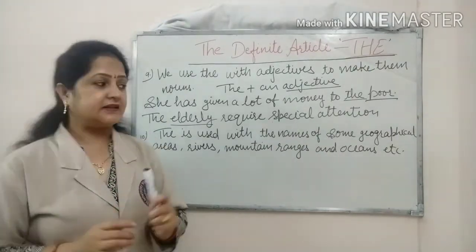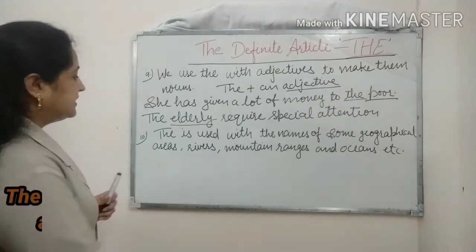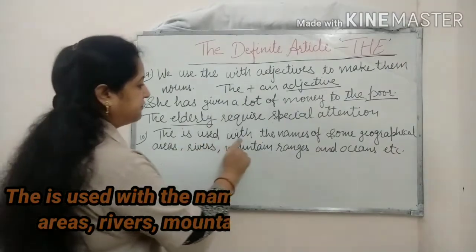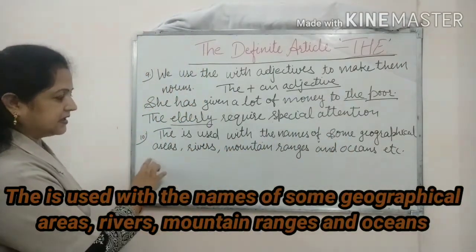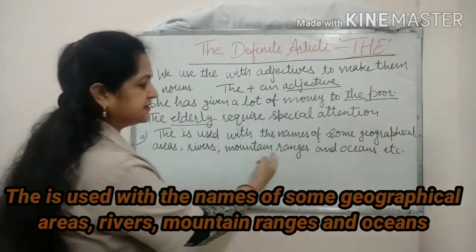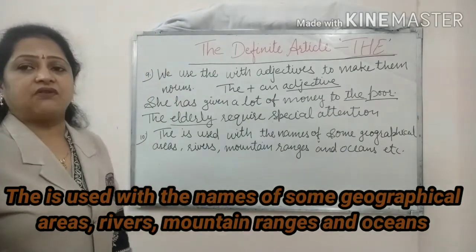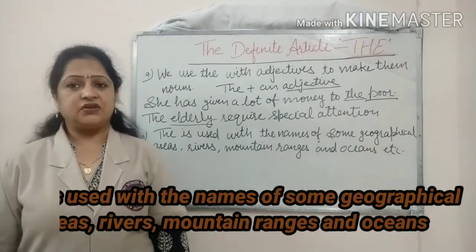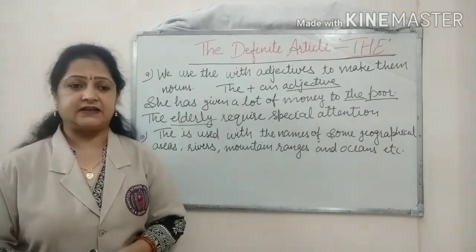So let's take the next use. The 10th use is that the is used with the names of some geographical areas like rivers, mountains, mountain ranges and oceans, etc. So with all these also we use the. So let's take some examples here to understand it well.